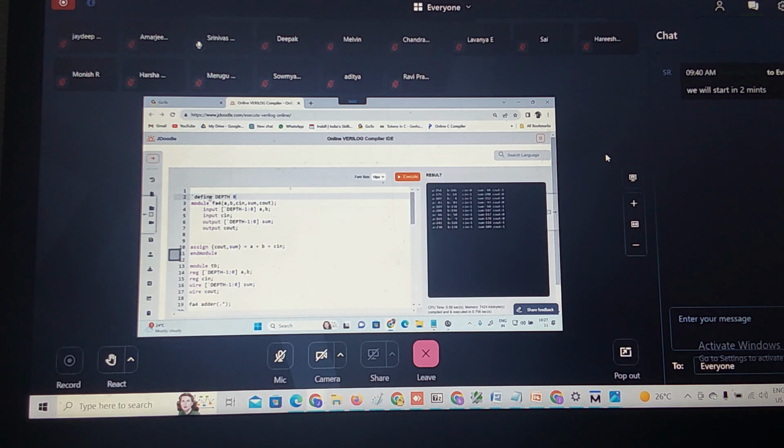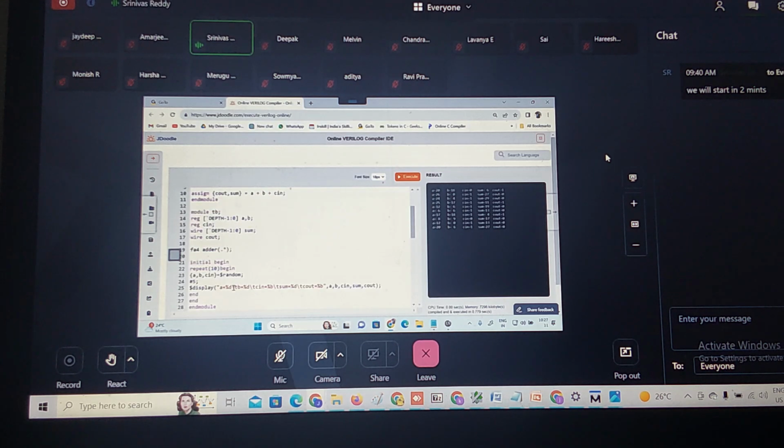Now by changing this macro depth, you can make this into how many order? Different order: 16-bit order, 32-bit order, 64-bit order. Even I can make 5-bit order also. Correct? This is my 5-bit order. Did you understand? So by changing this, let me print this in the binary, then you will understand. A is now 5-bit, B is how many bits? 5-bit. My sum is also 5-bit.